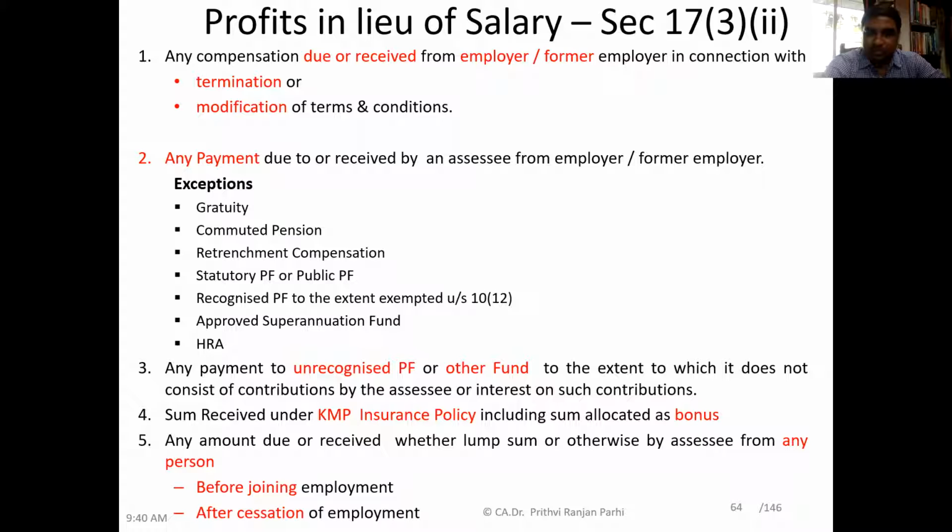Did you understand? Yes, sir. So try to appreciate that when contributions are made to this kind of provident fund, it includes normally minimum 4 things. What is that? Employer's contribution, employee's contribution. Then interest is also earned on the employer's contribution, and interest is also earned on the employee's contribution.